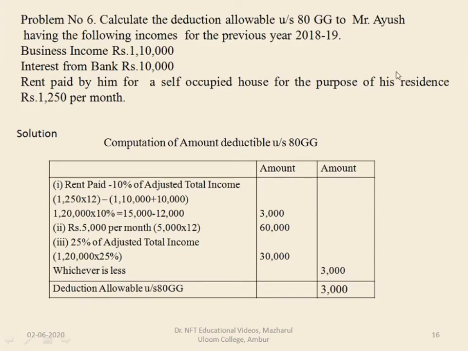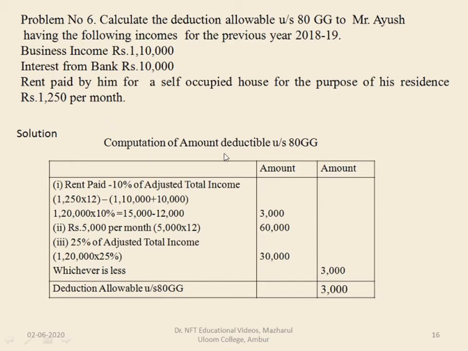Problem number 6. Calculate the deduction allowable under section 80GG to Mr. Ayush having the following incomes for the previous year 2018-19. Business income is 1,10,000. Interest from bank is 10,000. Rent paid by him for self-occupied house for the purpose of his residence is rupees 1,250 per month.